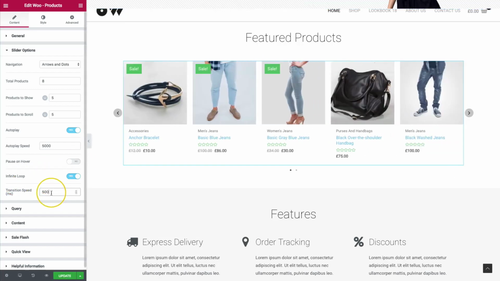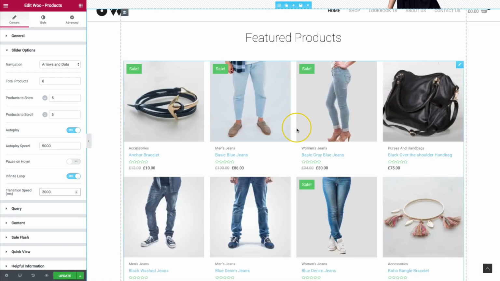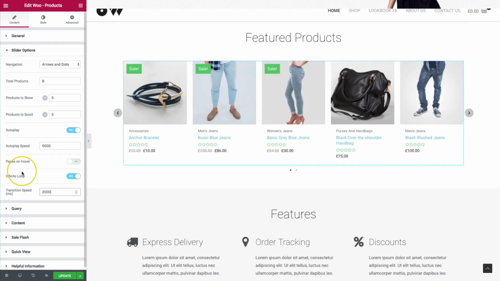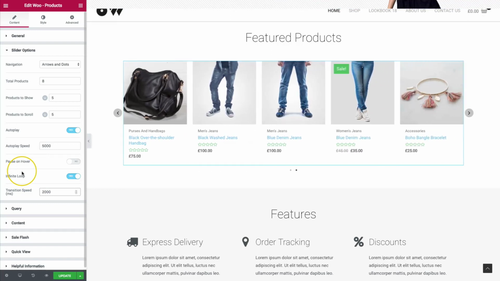The transition speed, so if you want this to be faster or slower, we can go ahead and do that. So if we have 2,000 second transition speed, it's going to be more of a very slow sliding transition, just like this. So it all depends on how you want your interface for your website to be.